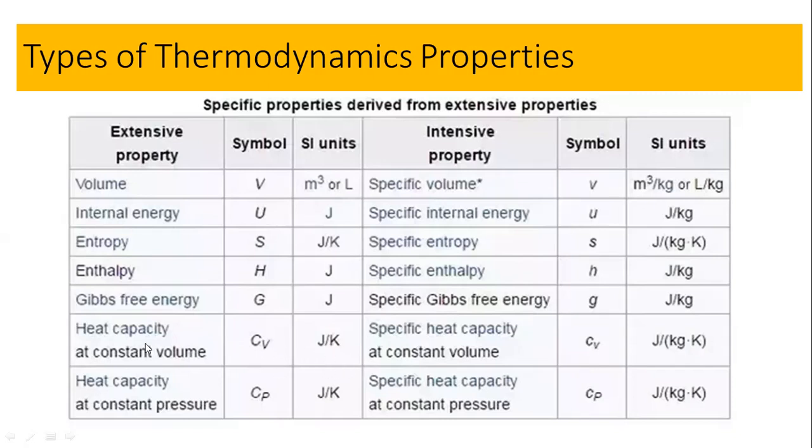That is the heat capacity, and it is an extensive property. But what would be the specific heat? It is the energy needed to raise the temperature of 1 mole or 1 kilogram of a substance by 1 degree Kelvin or Celsius. That is called the molar heat or the specific heat capacity.